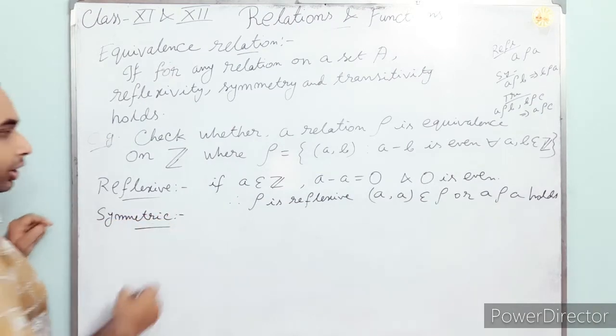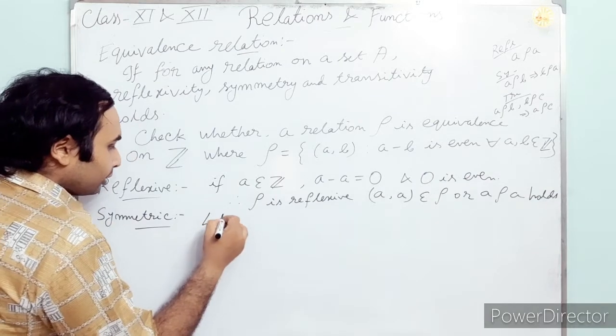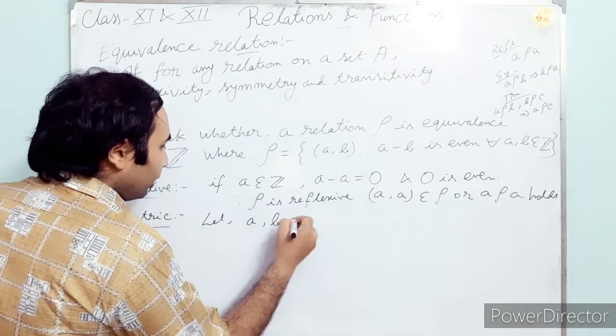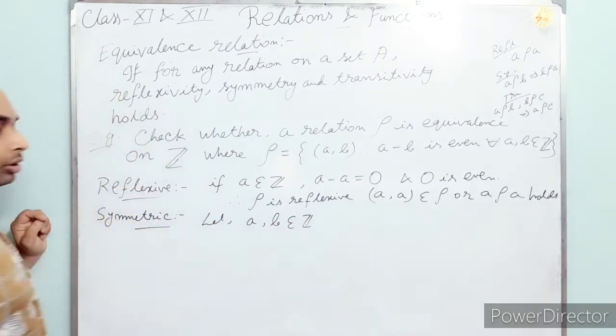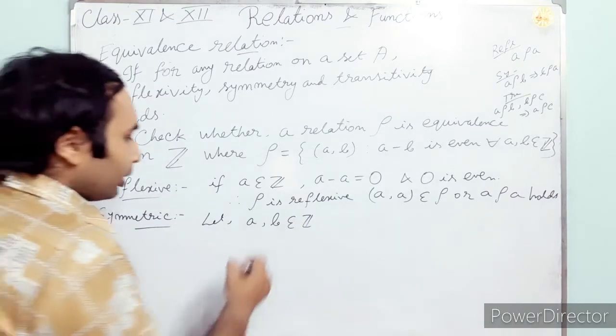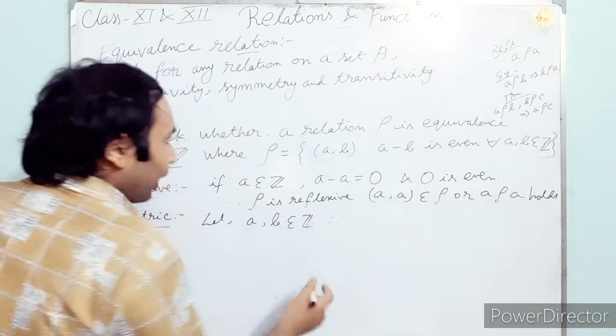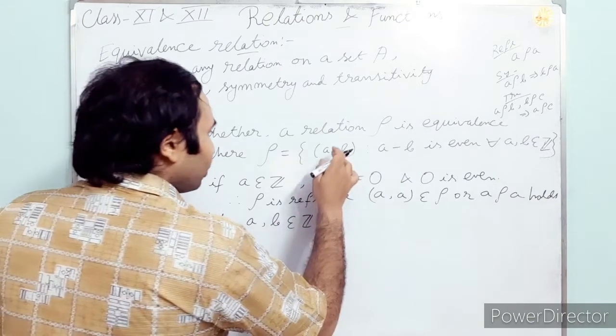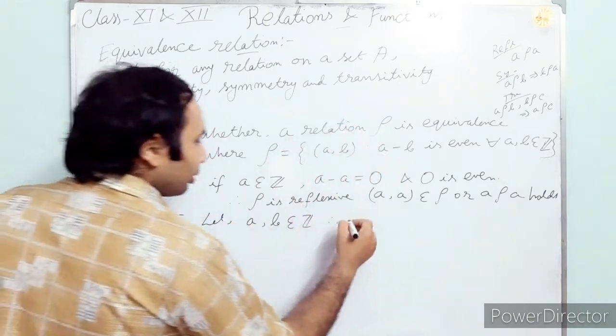Symmetric, let us see whether it is symmetric or not. Let A, B belong to Z, two integers we are taking.